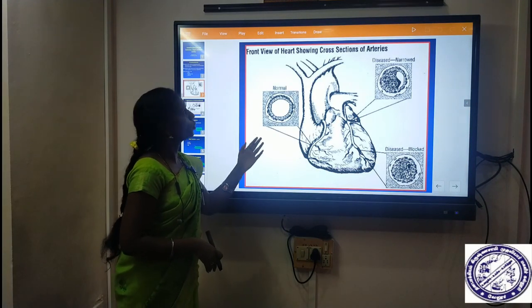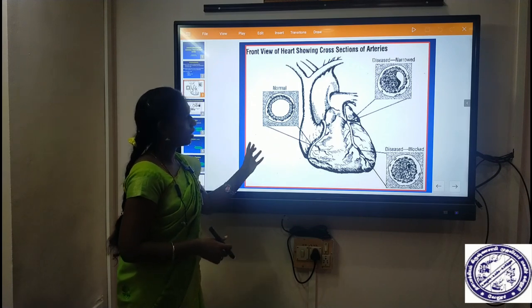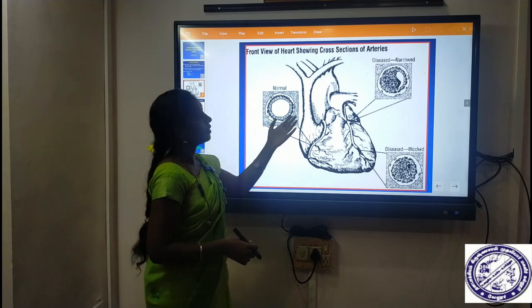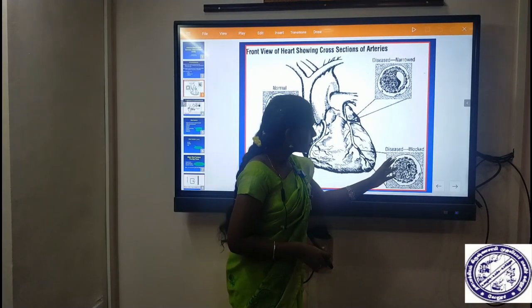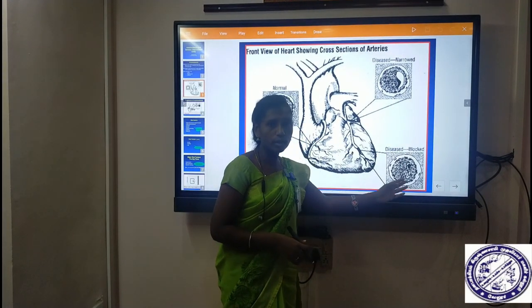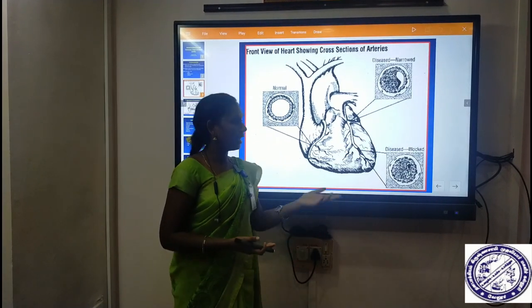And this is the front view showing a cross section of arteries. These are some of the images. So this is normal, this is the diseased, narrowed artery, and this is the diseased block. In the blockage, there is cholesterol and other calcium substances.